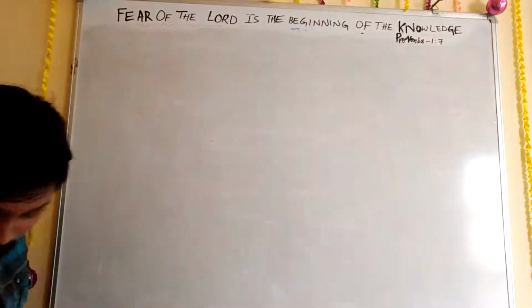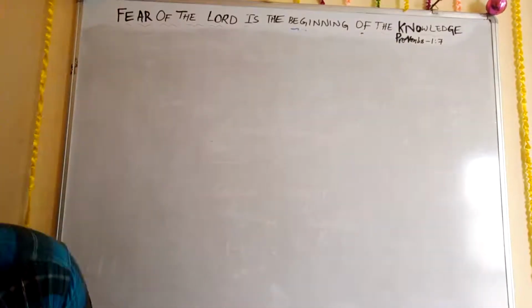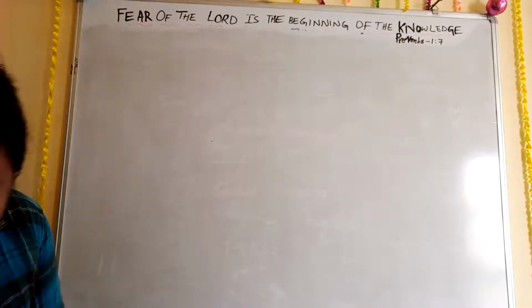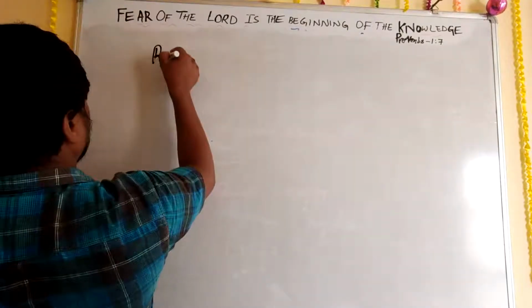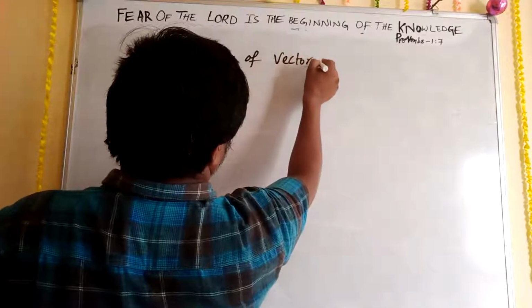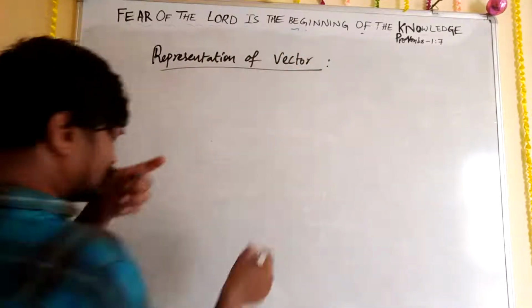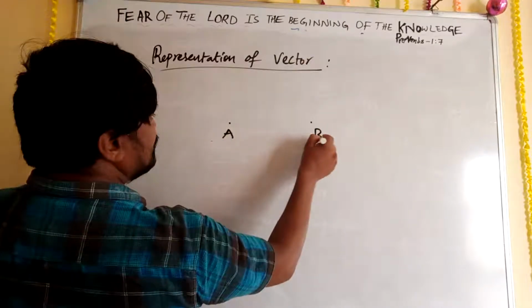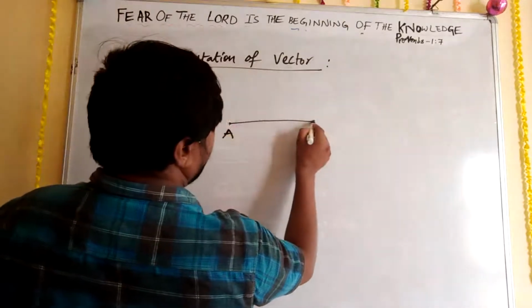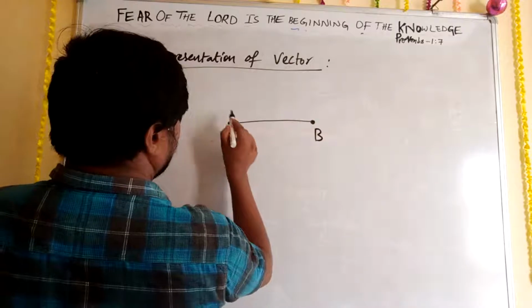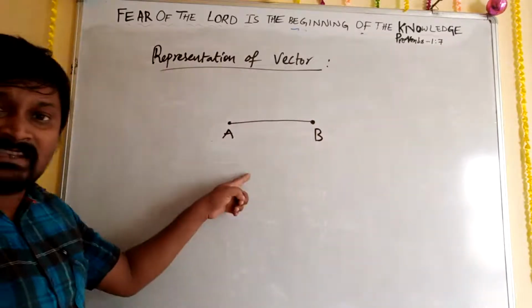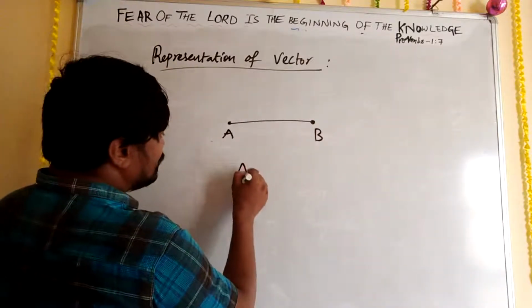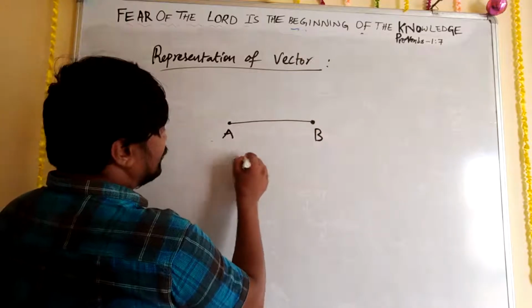So now how to represent a vector. Observe carefully. Here A is there, here B is there. A to B joined. Okay. Then this we can write as AB vector.